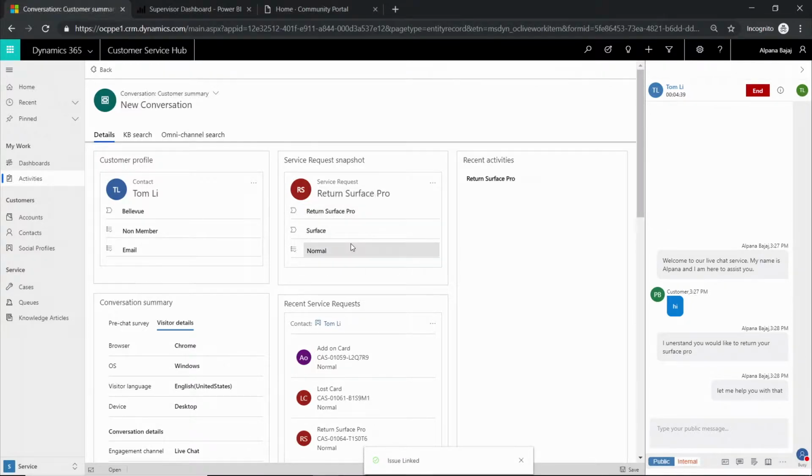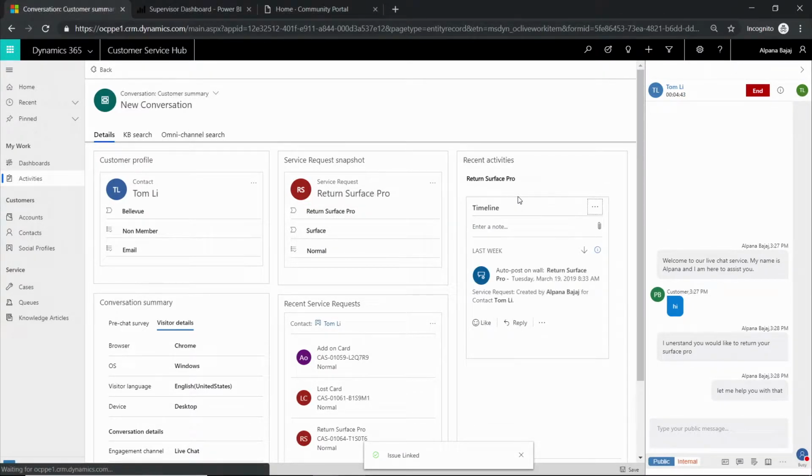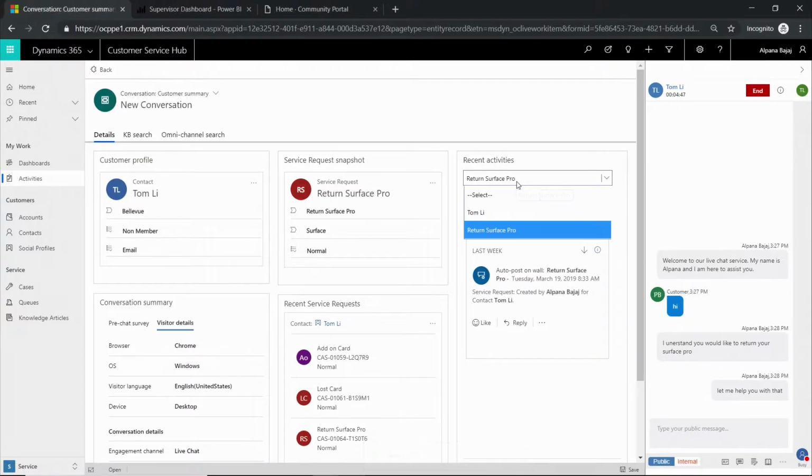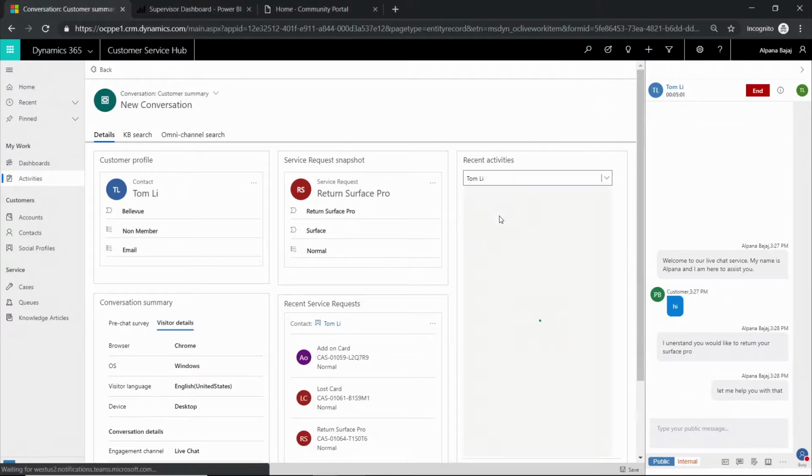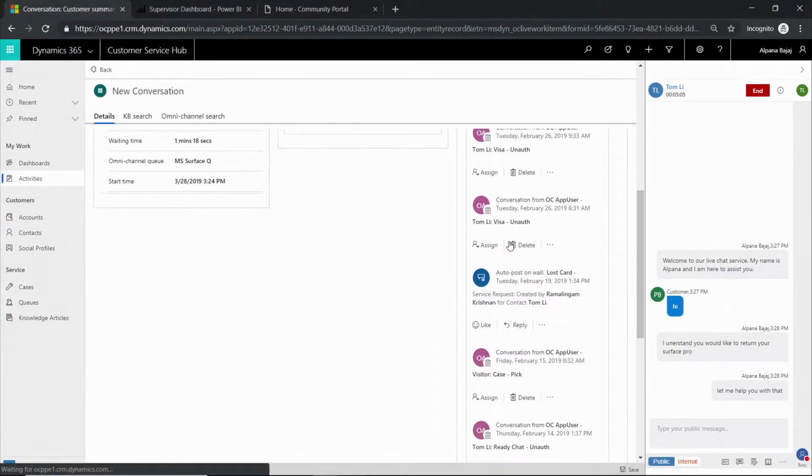In the interest of time, let me associate this record with an existing case. And the moment I associate this particular record with an existing case, you see that the timeline which was available in the third stream provides me two options now. Earlier, it was showing me the entire customer journey for this particular contact record of Tom Lee, which was available in the system. But now it also gives me an option to switch between the journey of the contact.